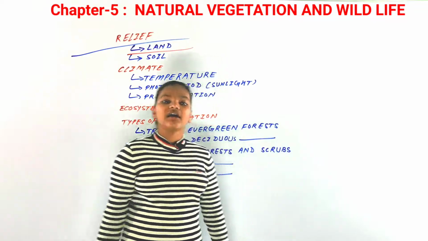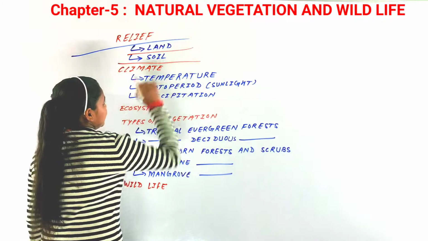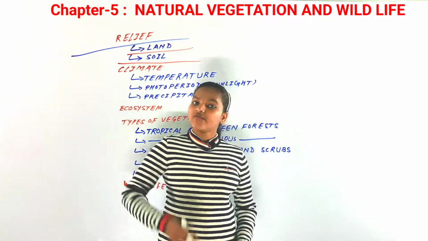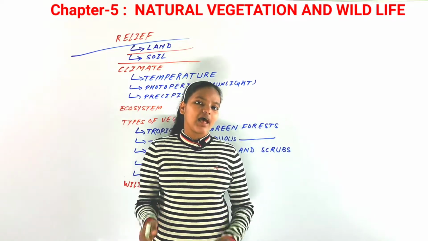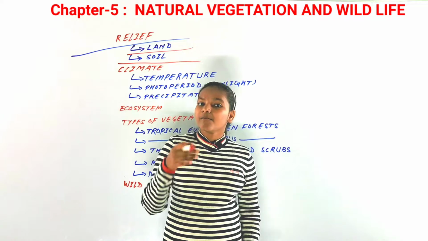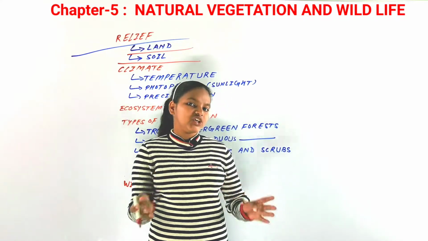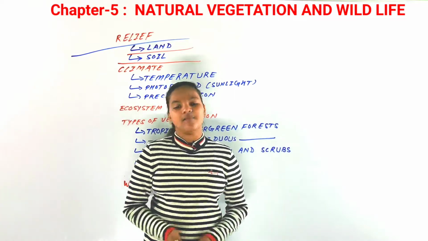Now the next factor that affects the natural vegetation or the flora and fauna is soil. So soil is the next factor that affects the flora and fauna of any region. Now we have seen that there is land, but soil is also very important. How is the condition of the soil, is it miry, swampy, unfertile or fertile? That also matters.